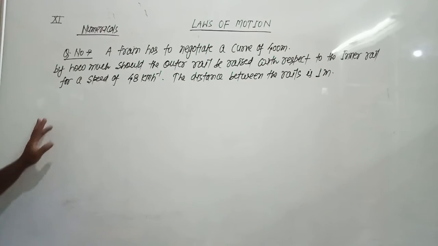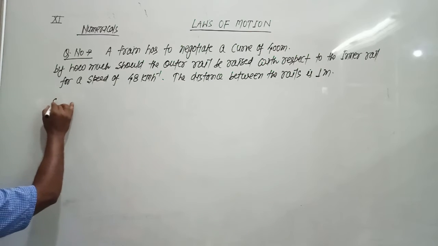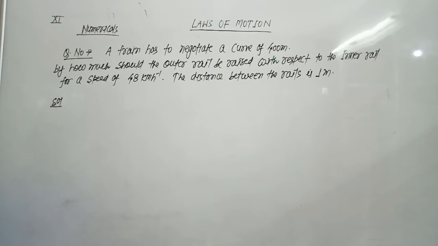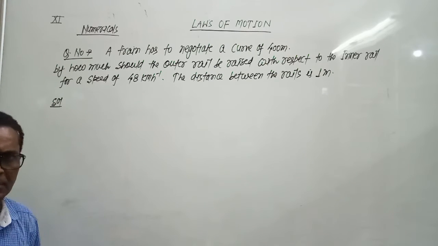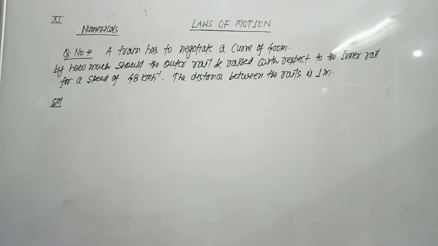So we have been given that a train has to negotiate a curve of 400 meters, which is the radius of the curve. By how much should the outer rail be raised with respect to the inner rail for the speed of 48 kilometers per hour, and the distance between the rails is 1 meter.